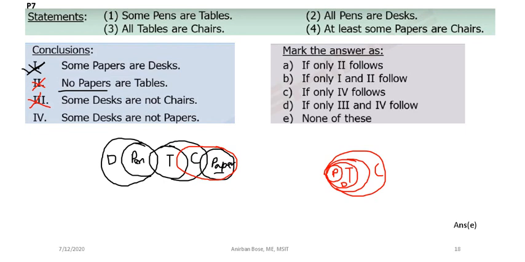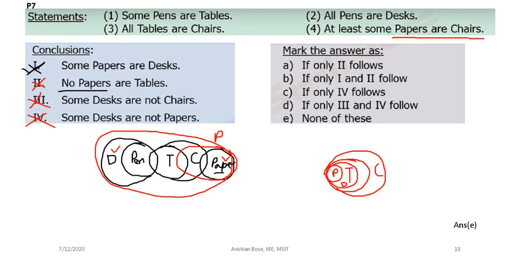Okay, so some desks are not papers. Here is desk and here is paper. Some desks are not paper, that also you cannot conclude, because if you just think that your paper is a very large set, suppose this one, that is not violating any condition, because paper having only one condition with the chair, that something has to be common. In that case also it will satisfy. And some desks are not paper you cannot conclude, because all of the desks may be within the paper. So this is also not correct.